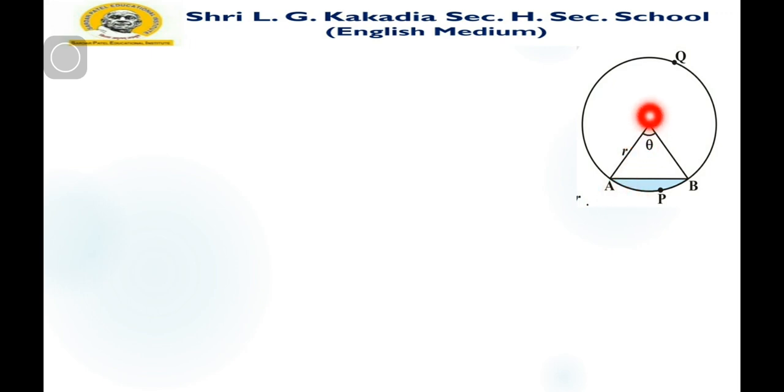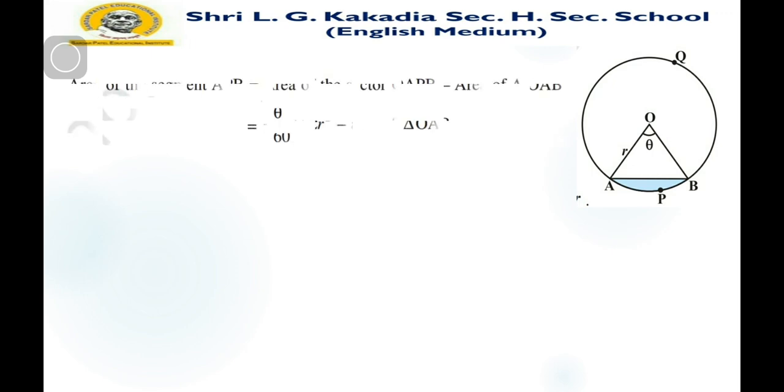Here OAB is a triangle. If we subtract the area of triangle OAB from sector OAPB, then we can find the remaining part as the segment.